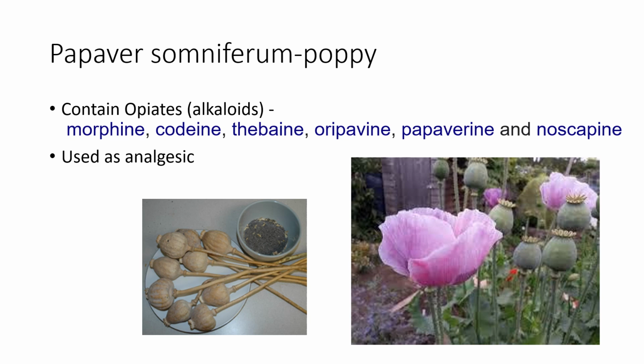Morphine is used as an analgesic, a pain reliever, and other opiates are codeine, thebaine, oripavine, papaverine, noscapine. These are opiates which are derived from the plant Papaver somniferum. And these are dry poppy seeds. The poppy seeds are dried, and drugs are obtained from the dried poppy seeds.